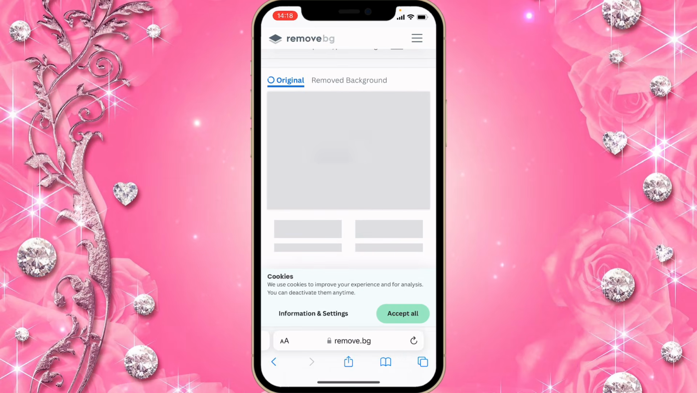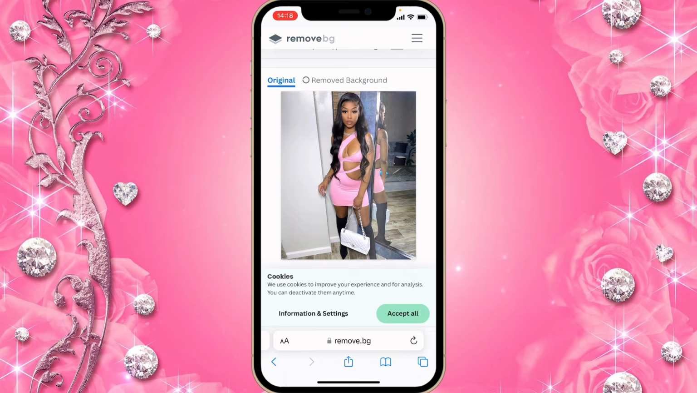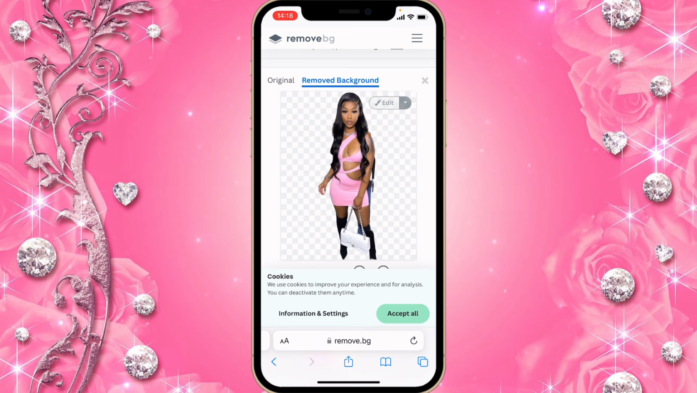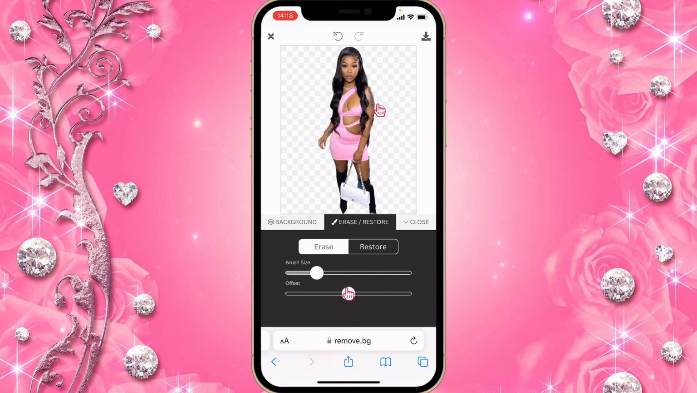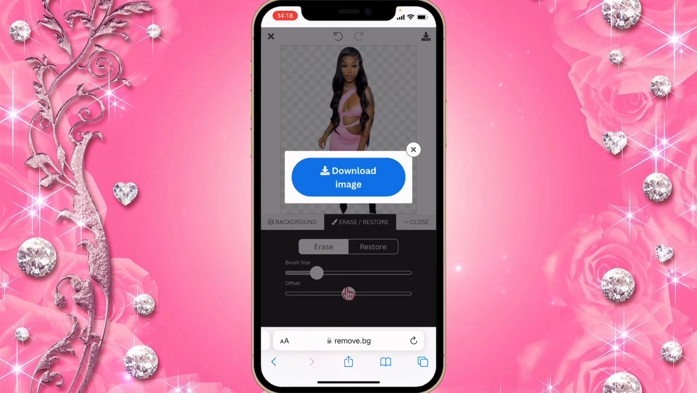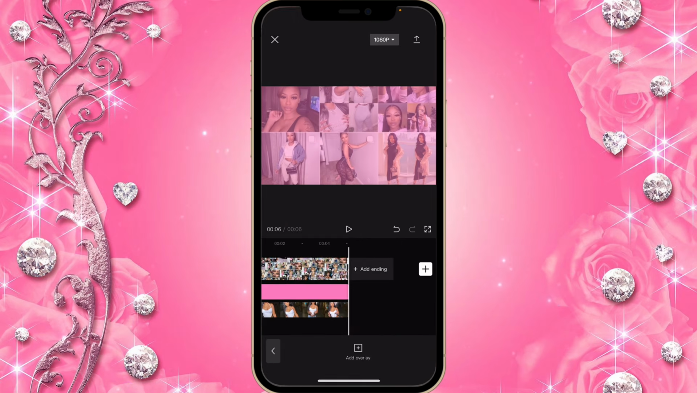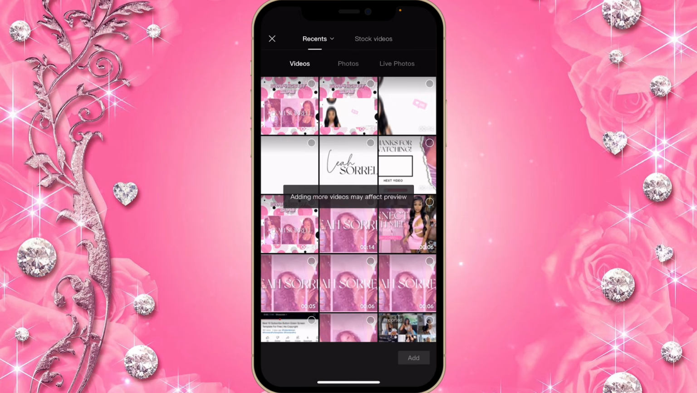And then it should erase everything automatically. If it doesn't erase everything properly, you can click on edit and then go into erase/restore. And after, you're gonna click on this arrow there and then gonna download the image. Once you finish downloading the image, you're gonna go back to Capcut and you're gonna upload the picture.